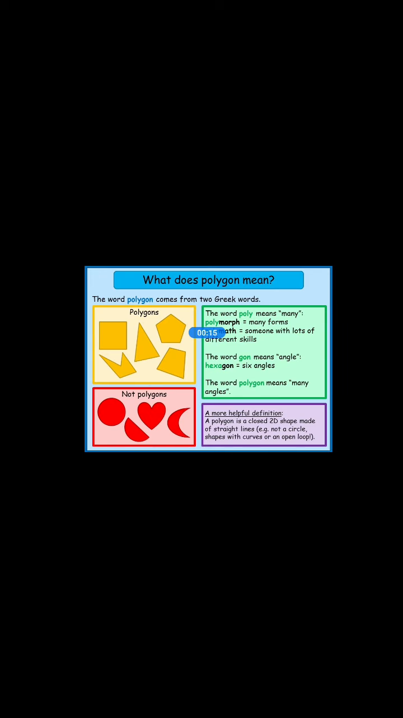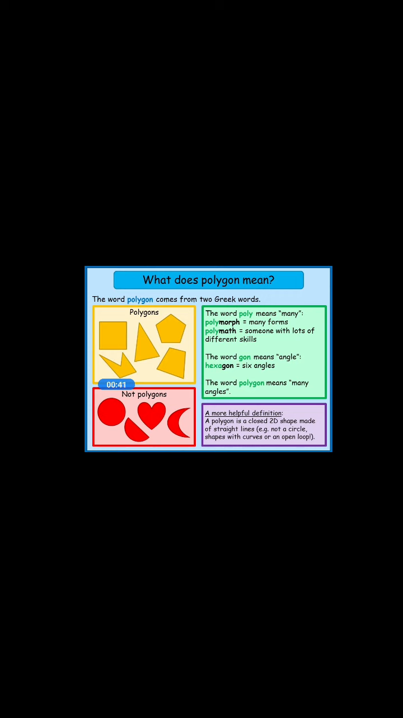First of all, what do you mean by a polygon? As per the word says, it is made up of poly and gon. Poly means many, and gon means angles. So the word polygon means many angles.